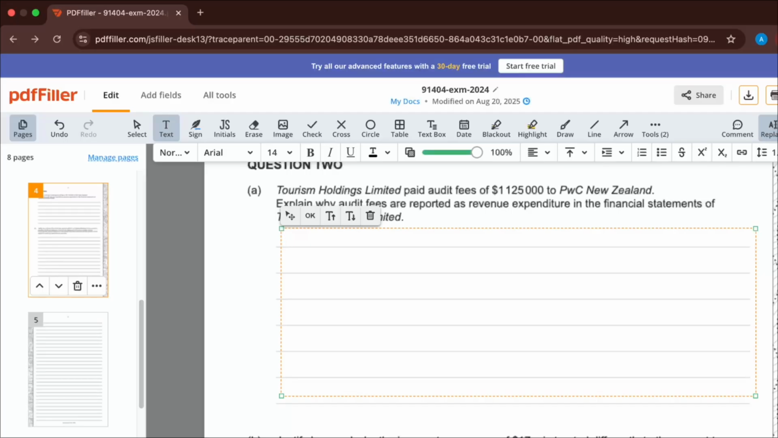So in terms of putting that to words, guys, we're going to say the audit fees of 1.125 million to PwC New Zealand, a revenue expenditure for auditing services provided, right? So just kind of spinning that question back to them, just as kind of a starting few words.